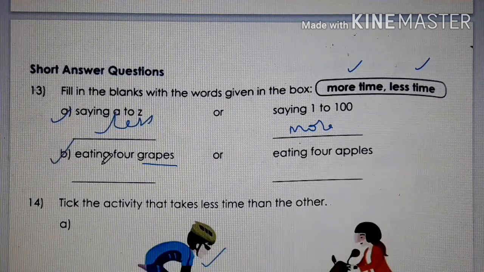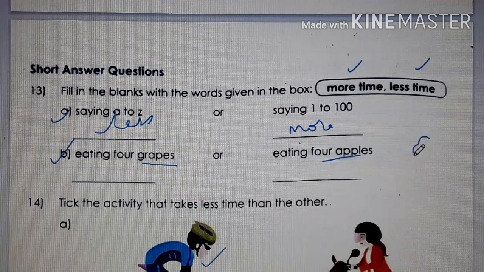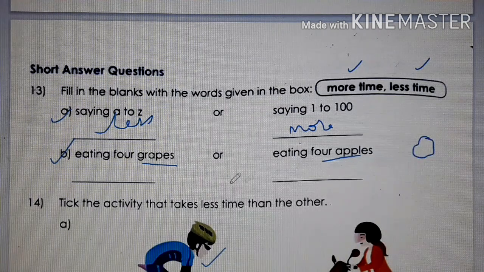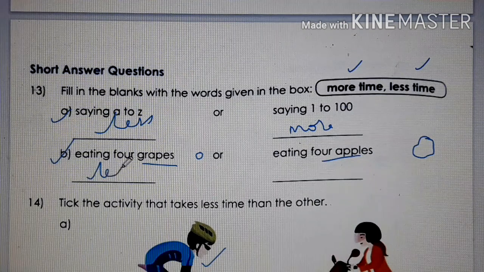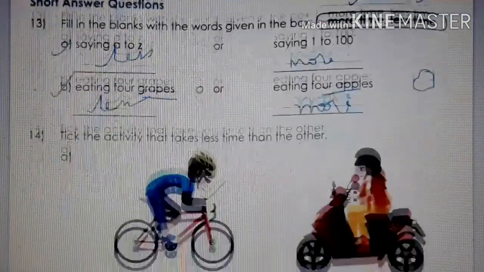Next, B. Eating 4 grapes or eating 4 apples. Here are 4 apples which are big in size, children, right? And whereas grapes are small in size, and eating 4 grapes will not at all take much time, right? So here it will be less time and here it will be more time.